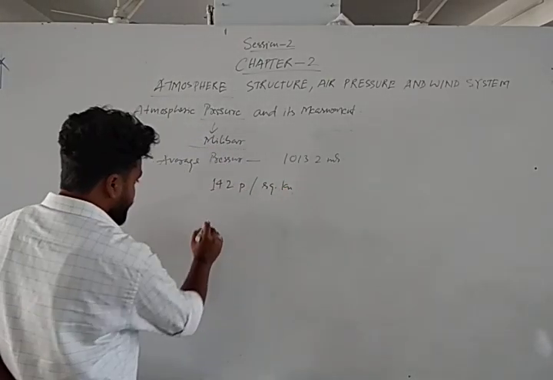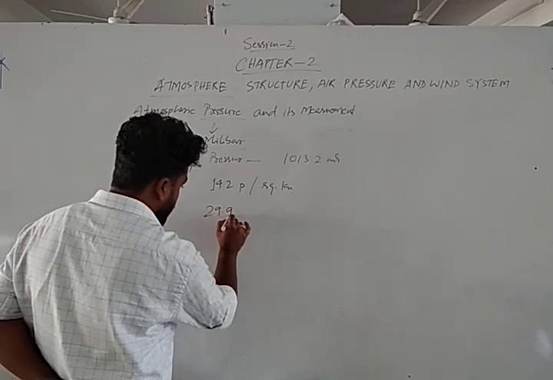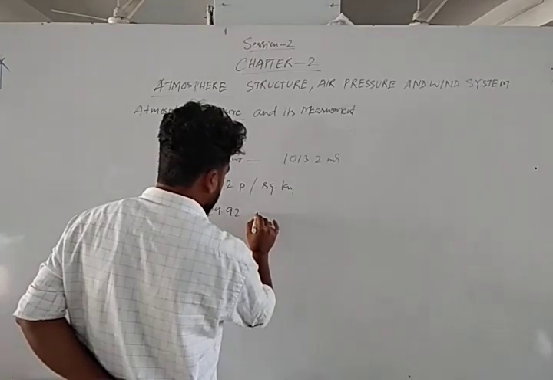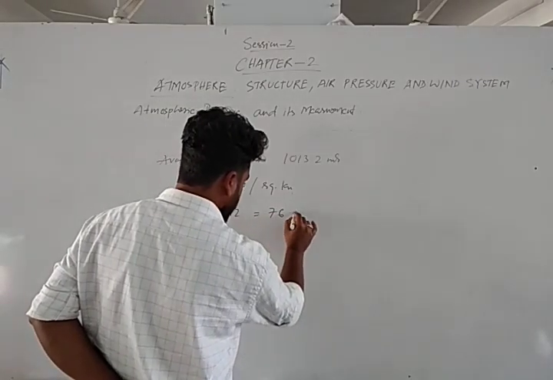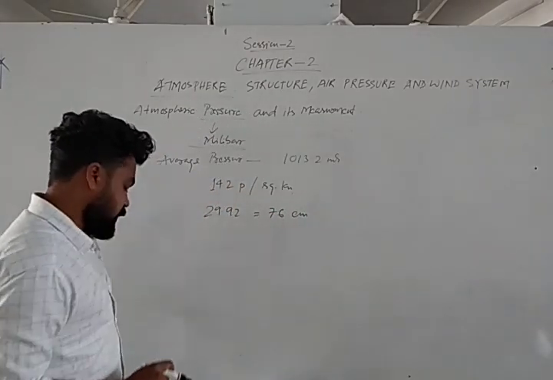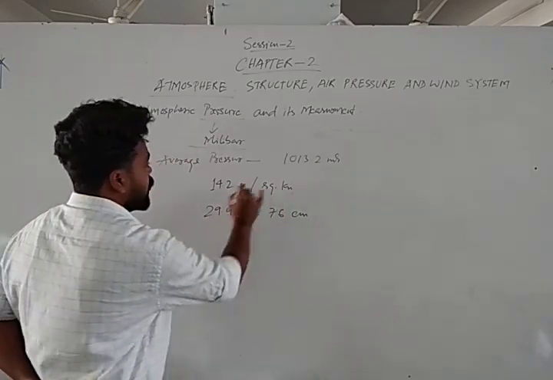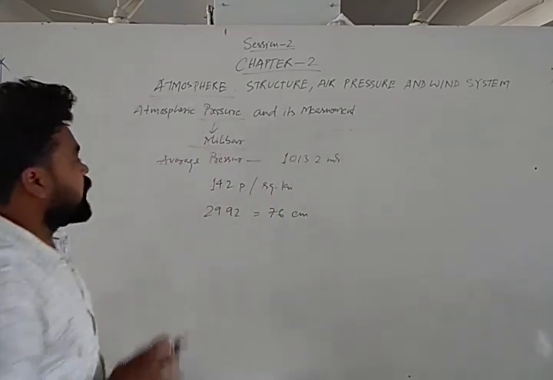Okay, that means if we express the inch, then 29.92 inch is equal to 76 centimeter.